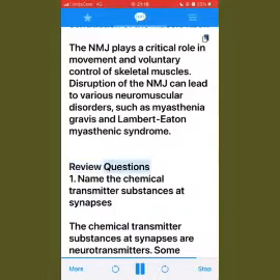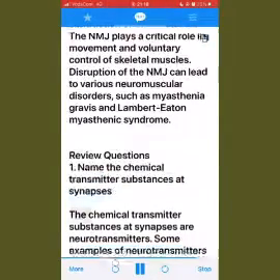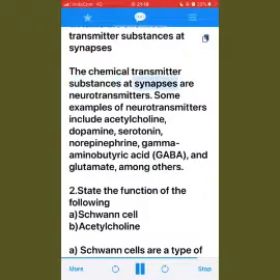Review questions. 1. Name the chemical transmitter substances at synapses. The chemical transmitter substances at synapses are neurotransmitters. Some examples of neurotransmitters include acetylcholine, dopamine, serotonin, norepinephrine, gamma-aminobutyric acid, GABA, and glutamate, among others.